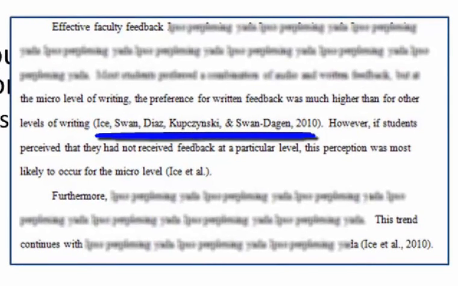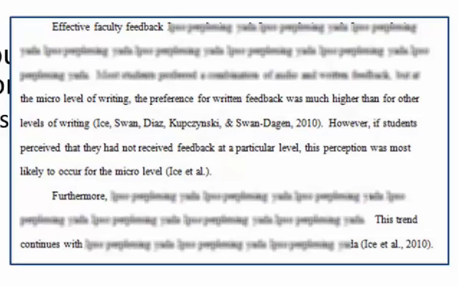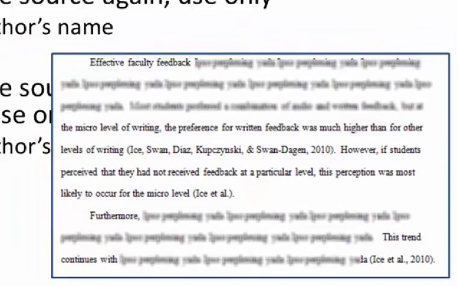The writer of this essay cites a paper by Ice, Swan, Diaz, Kopczynski, and Swan-Dagan from the year 2010. All 5 authors' names are included the first time the source is cited. In the next sentence, only Ice is included, with the phrase et al. However, when the source is cited again in another paragraph, the year 2010 is included. Ice et al. 2010. The year is included this time because the source is being cited in a new paragraph.